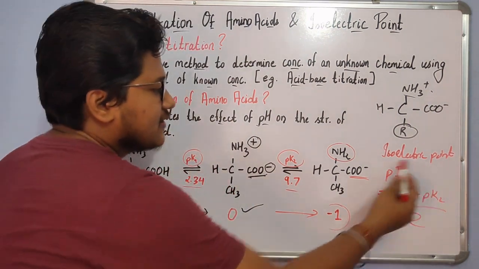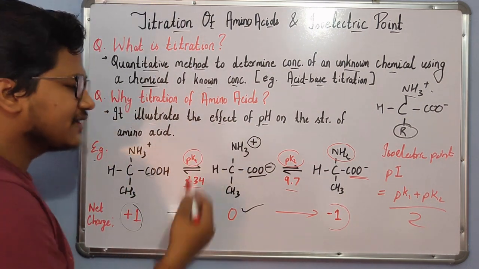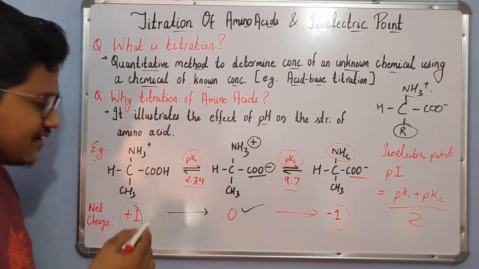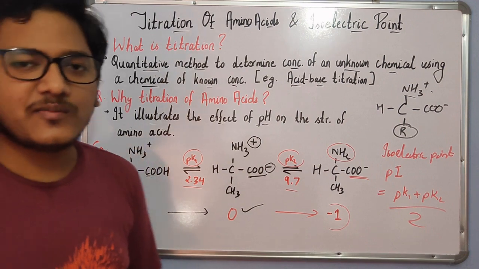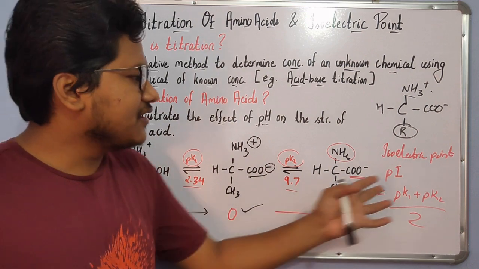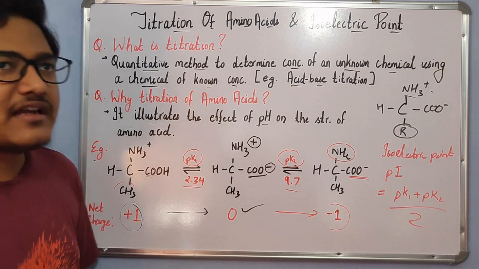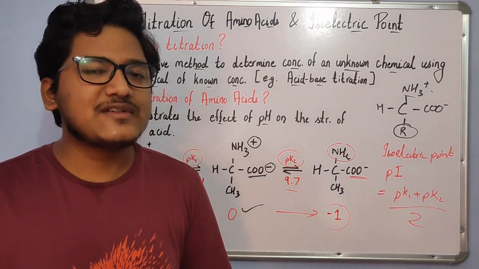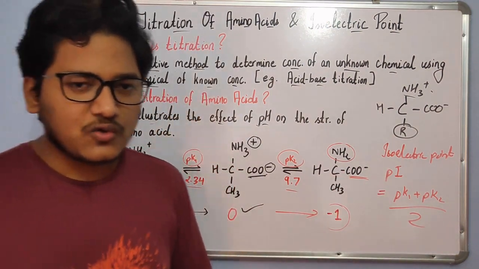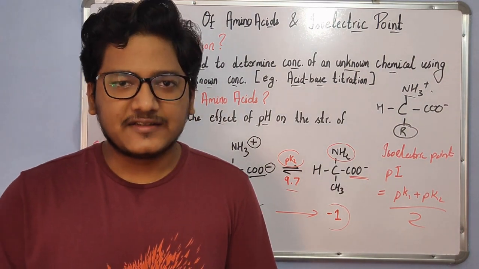But this simple method is followed for amino acids having non-ionizable side chains. As we can see, the CH3 here, the side chain, is a methyl group, which is non-ionizable in nature. So for these non-ionizable amino acids, determining the pI is quite easy. But when we move to amino acids having ionizable side chains, the scenario changes a bit and the determination of pI has to be rethought. So let's look into the titration of amino acids having ionizable side chains.